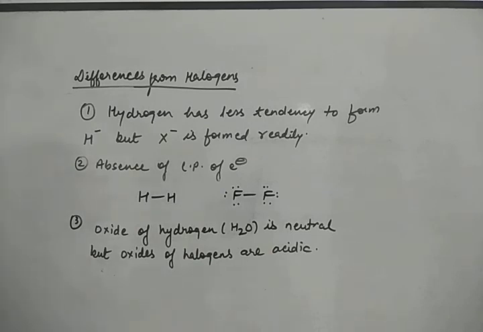So now we can conclude that hydrogen resembles alkali metals as well as halogens. Hydrogen differs from alkali metals as well as from halogens also. So the position of hydrogen in the periodic table is not clear till now. It is controversial. That's why hydrogen is not studied with either the s block, p block, d block or f block. It is studied separately in the periodic table. So we'll not discuss the properties of hydrogen with any other block elements, but we'll discuss the properties of hydrogen alone.